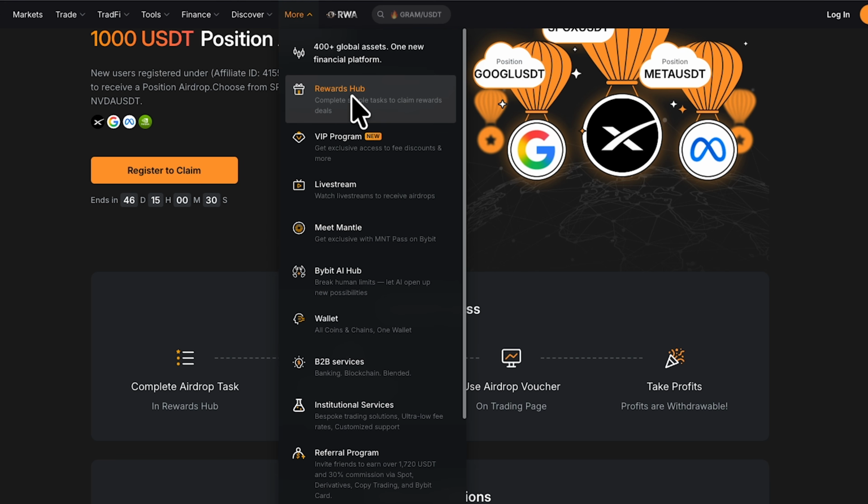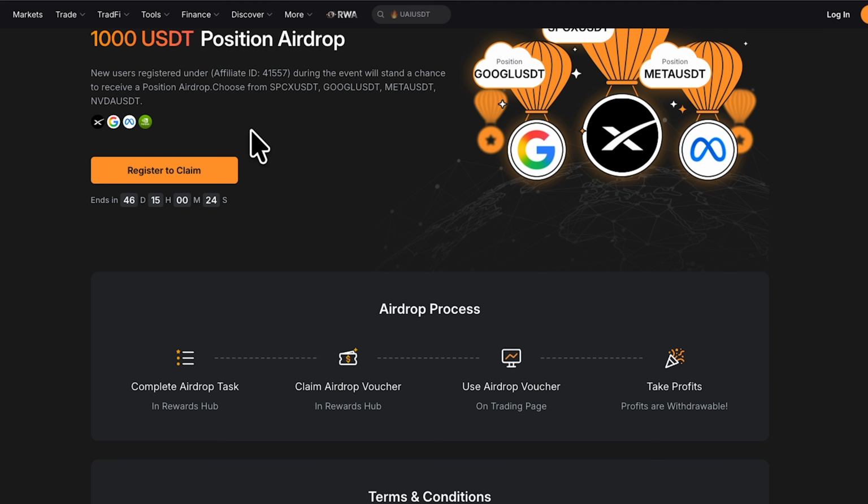Now, under More, you'll see Rewards Hub. If you click on it, it will show you the tasks that you need to complete to get this airdrop. Remember, it is only for new users. And if you are using your mobile phone, let me show you how to get to the Rewards Hub page.